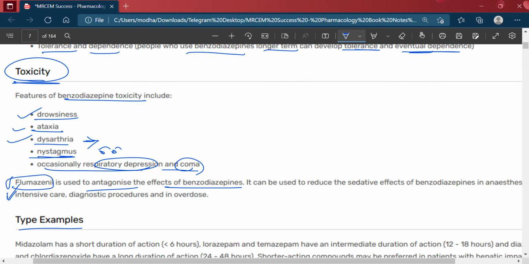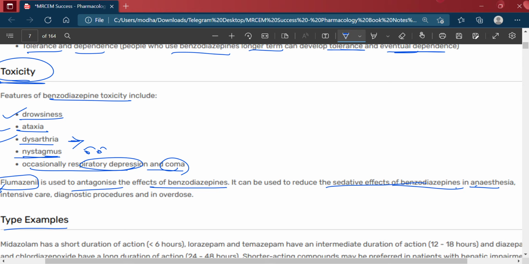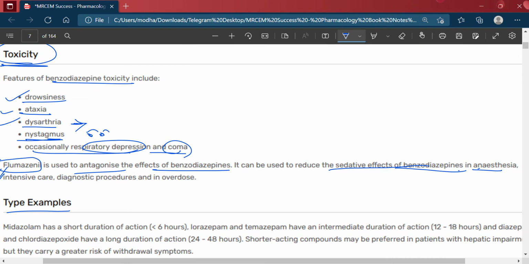It can be used to reduce the sedative effect of the benzodiazepines in anesthesia, intensive care, diagnostic procedures, and in overdose.